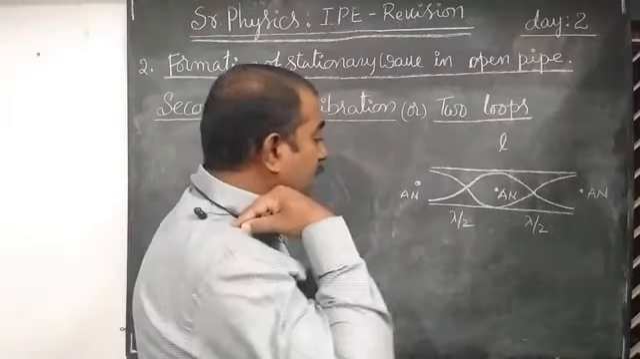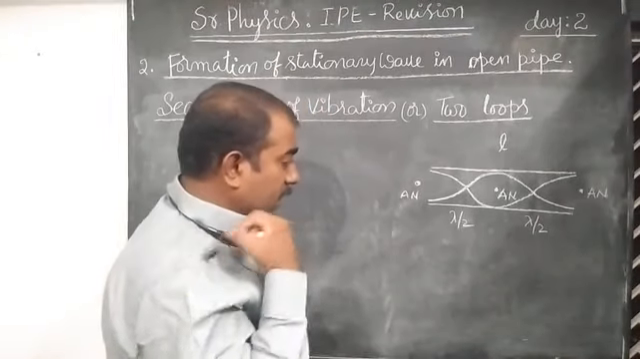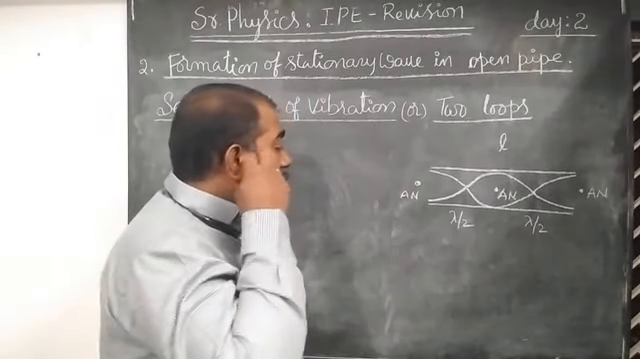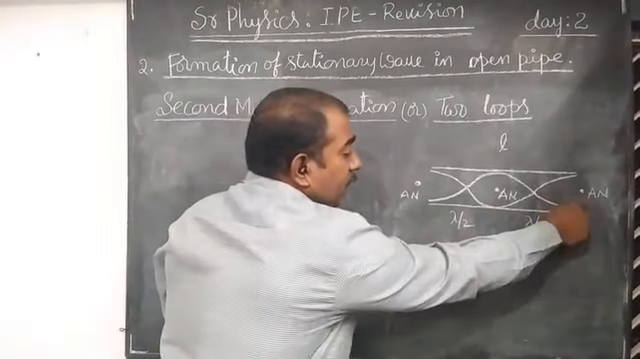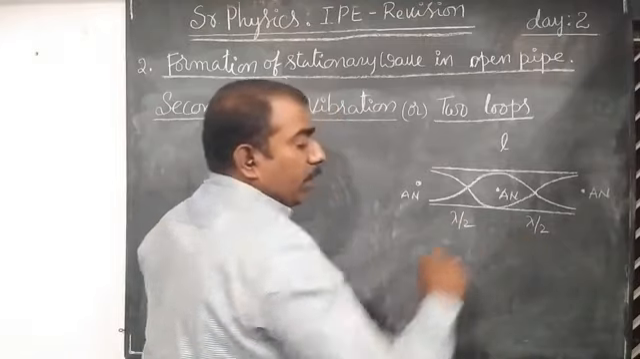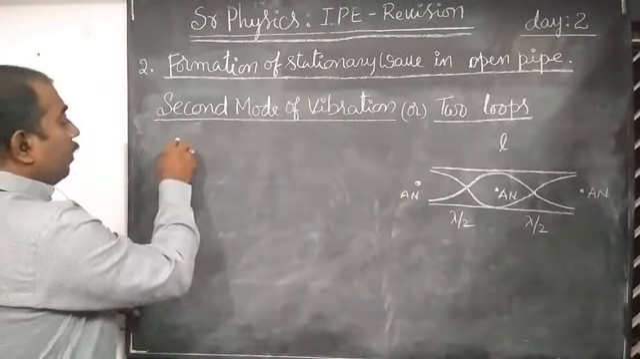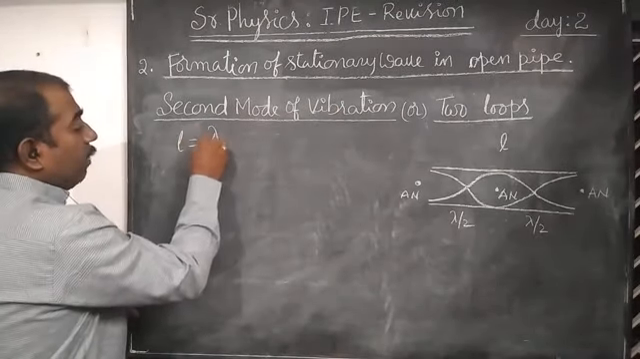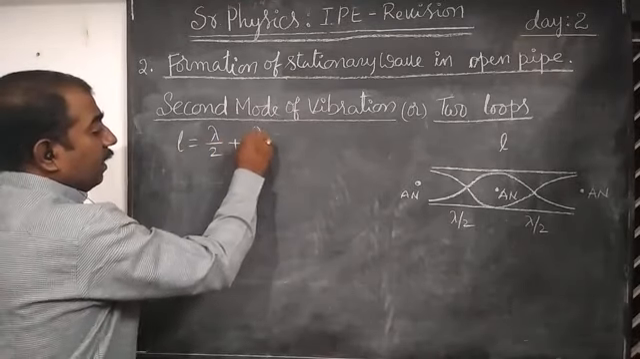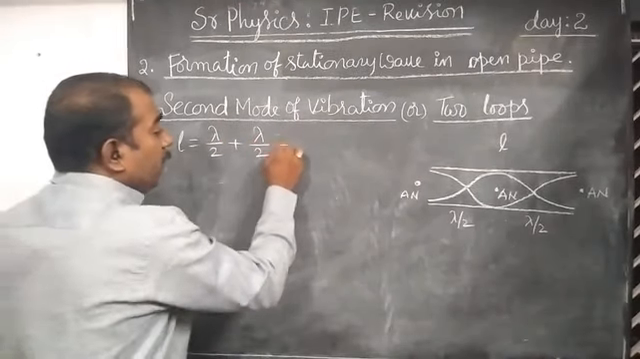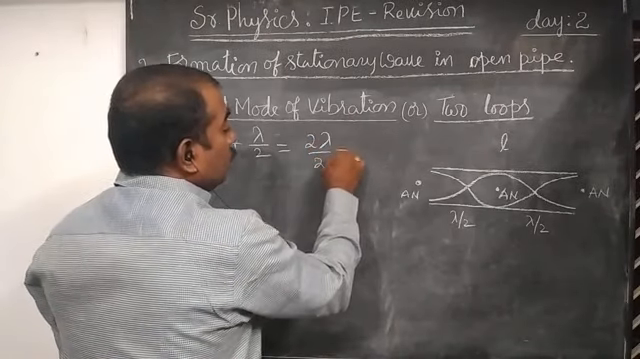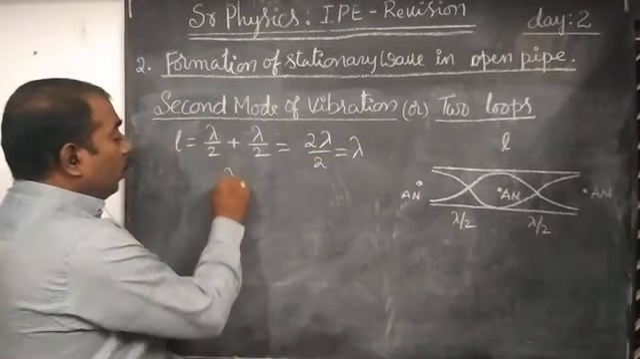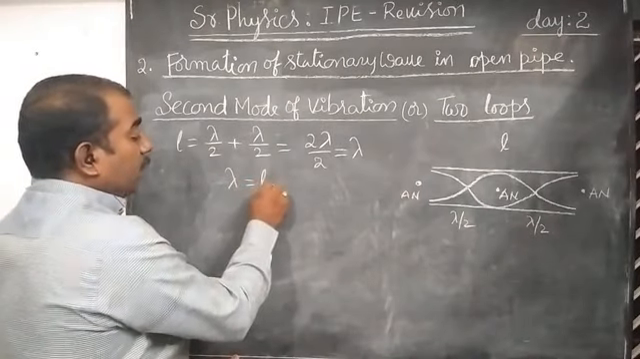Here let us consider the distance between two successive antinodes, lambda by 2. Again the distance between the two successive nodes is lambda by 2. So length of the pipe L is equals to lambda by 2 plus lambda by 2, that implies 2 lambda by 2, that equals lambda. Therefore lambda is equals to L.